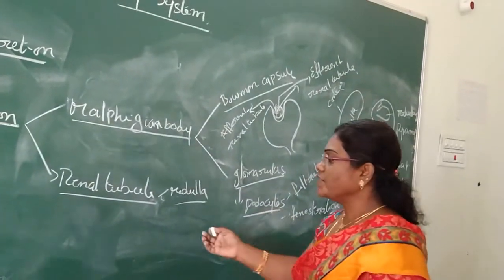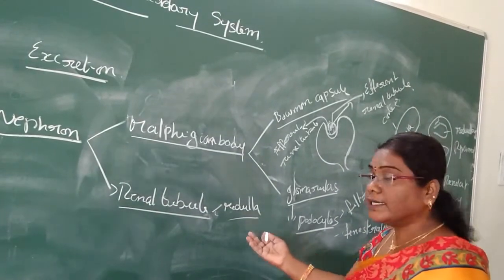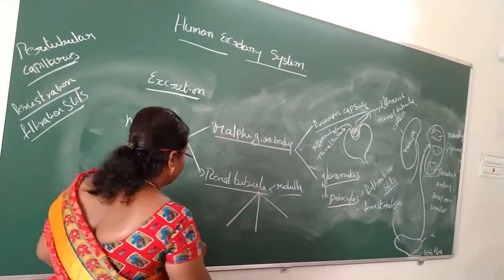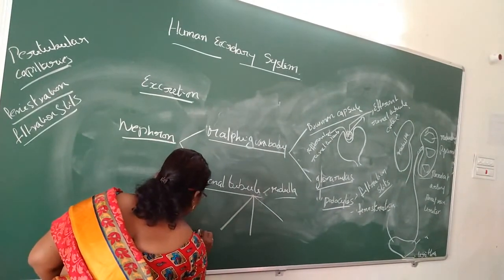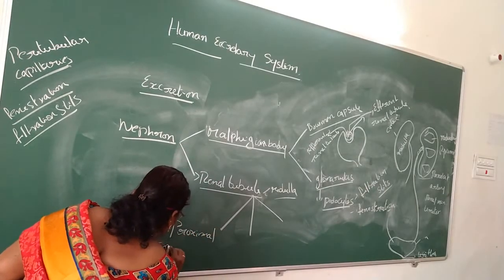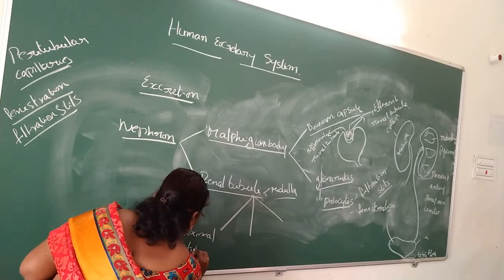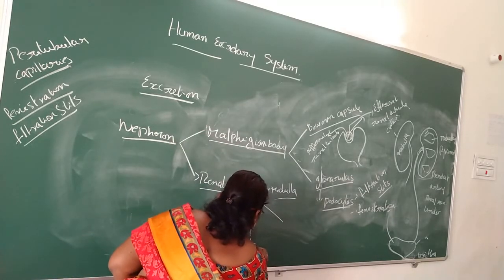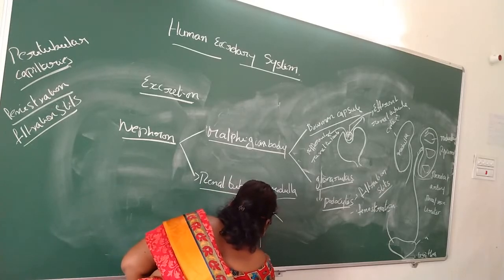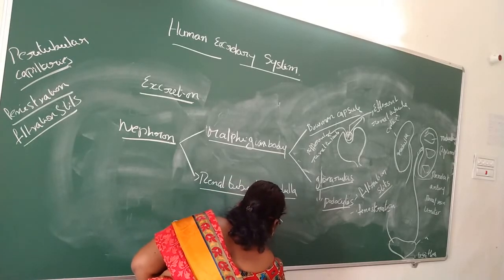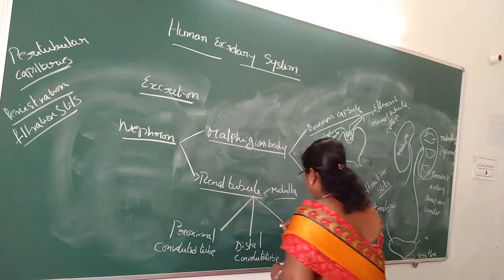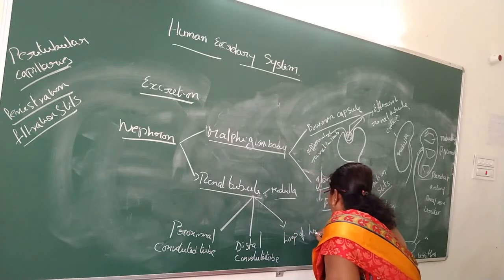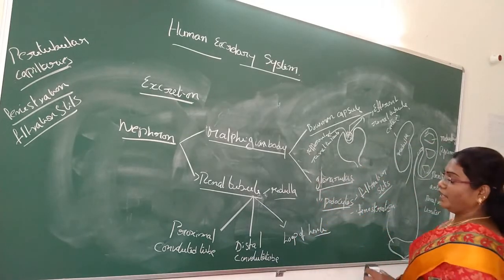Fenestration. So next one is the renal tubules. Renal tubules consist of three parts. The first one is the proximal convoluted tube, and distal convoluted tube, and loop of Henle.